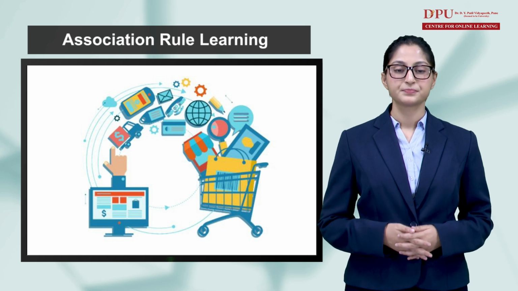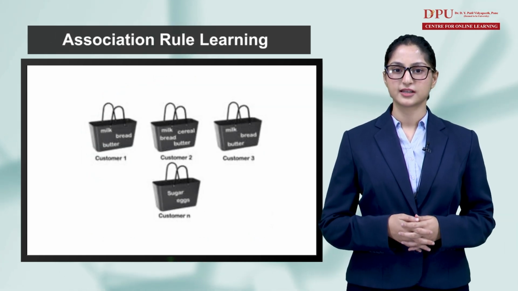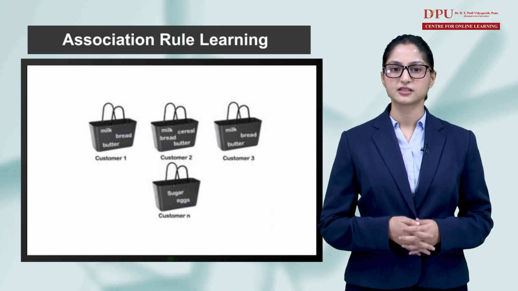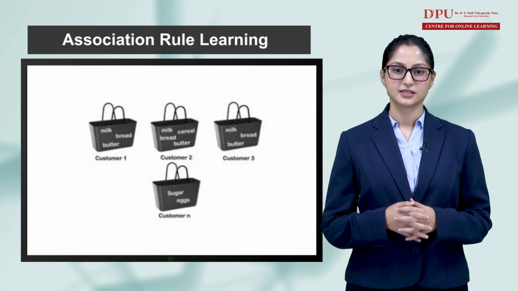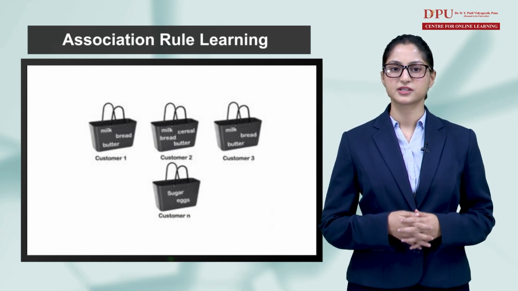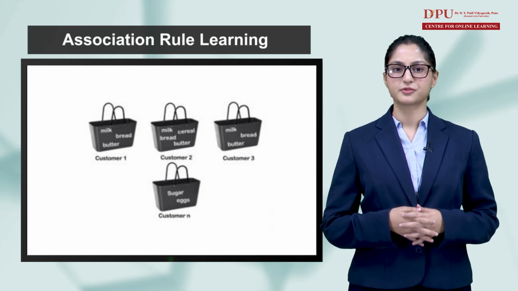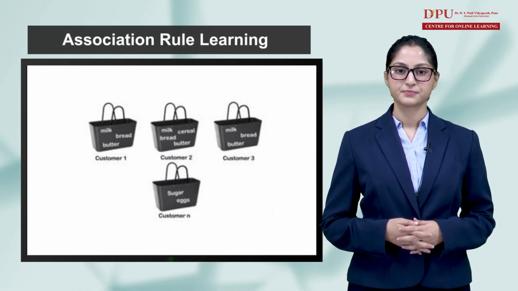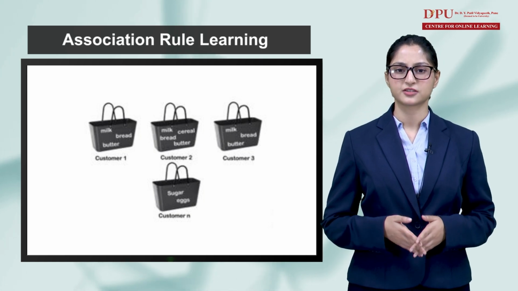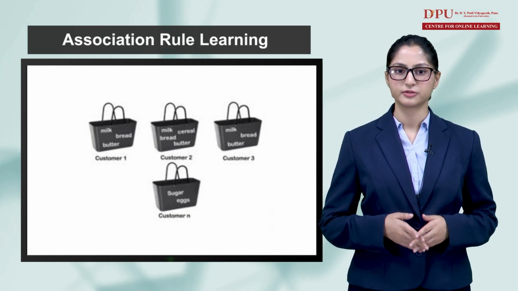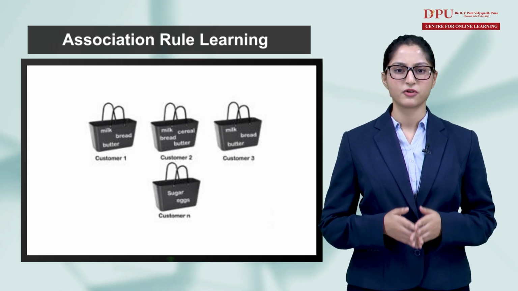For example, the rule bread, milk, and butter found in the sales data of a supermarket would indicate that if a customer buys bread and milk together, they are likely to also buy butter. Such information can be used as the basis for decisions about marketing activities such as, for example, promotional pricing or product placements. Association rule learning is a type of unsupervised learning technique that checks for the dependency of one data item on another data item and maps accordingly so that it can be made more profitable.